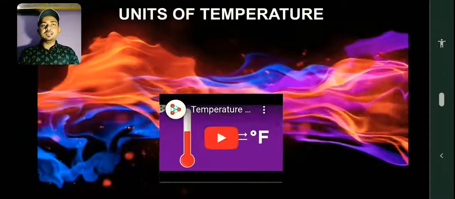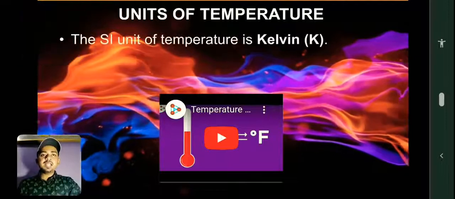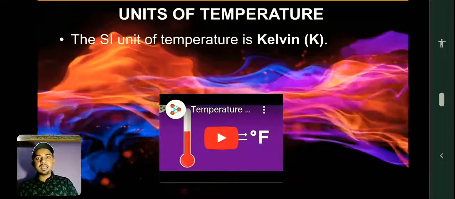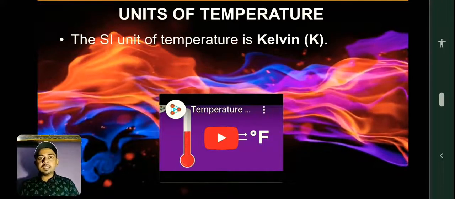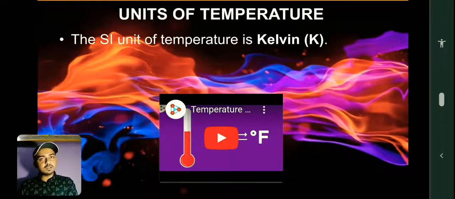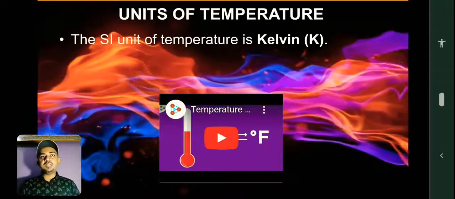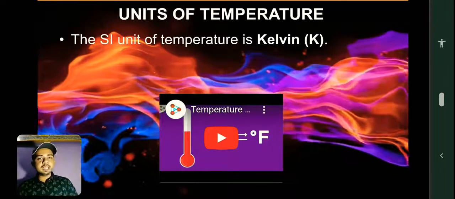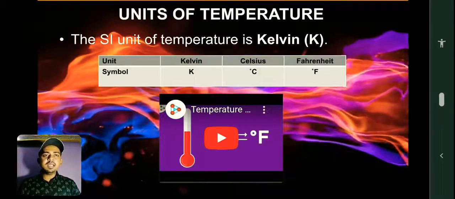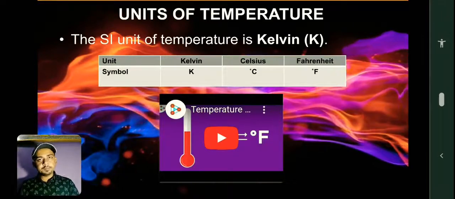Now we shall discuss units to measure temperature. The SI unit of temperature is Kelvin, which is denoted by K. Just like all the other physical quantities have SI units, temperature also has an SI unit, and that is Kelvin, represented as K. Some other units are also there: Celsius, Fahrenheit, and Kelvin. These are the three units we use to measure temperature.